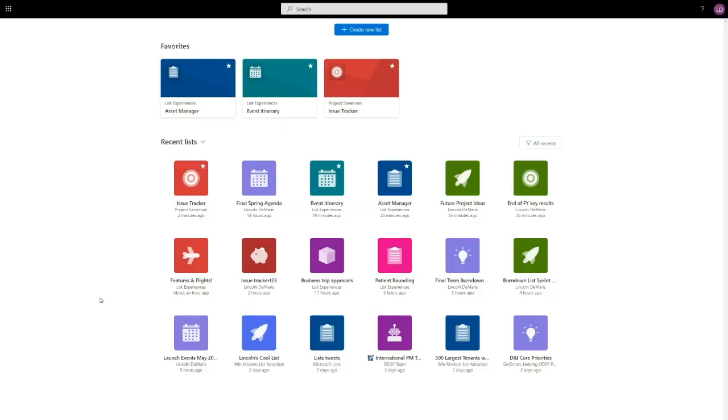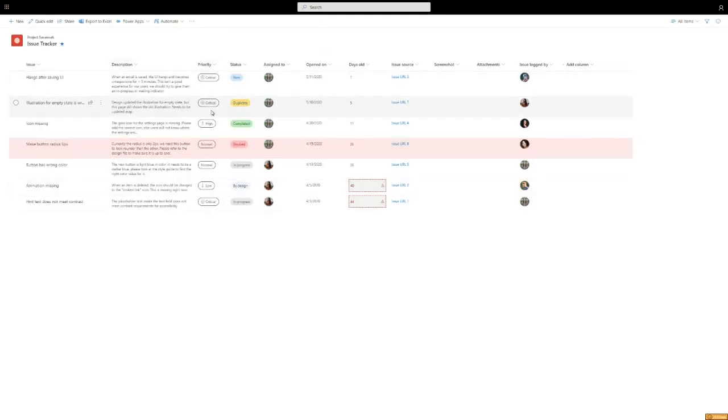All right, welcome to my Lists Home. We are looking at my recent lists and my favorite lists. Recent lists are a combination of personal and shared lists that I have recently accessed. Here you can see Issue Tracker inside of the Project Savannah site. I can click that and quickly access the information in this list.